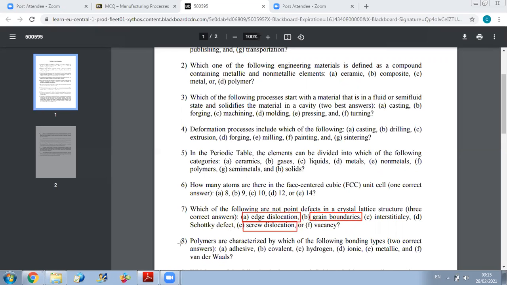Now, question 8. Polymers are characterized by which of the following bonding types? So you should know the characteristics of polymers, the characteristics of ceramics, the characteristics of metals. So in one of the chapters, we have summarized the characteristics of each type. We know that polymers in general have two bonding types. Which are the main bonding types in polymers? They are related by covalent bonding and hydrogen bonding. Okay, so these are the types of bonds in polymers.